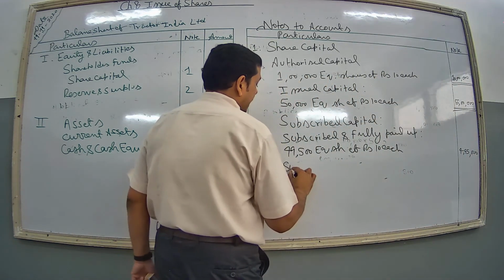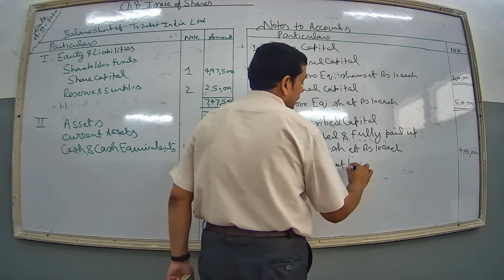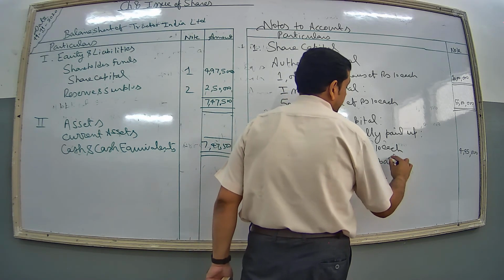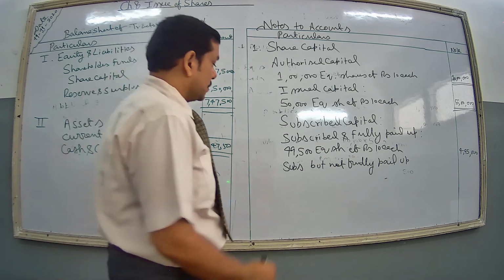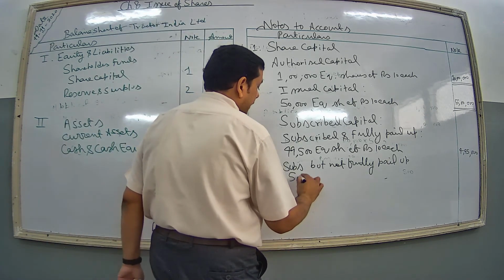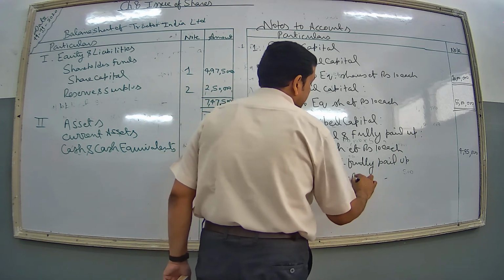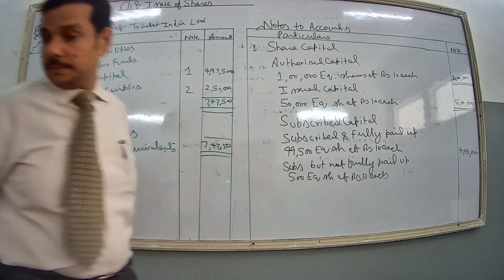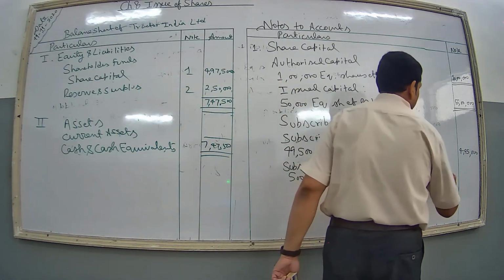Now subscribed but not fully paid up. These are 500 equity shares of rupees 10 each, so that comes to 5,000.